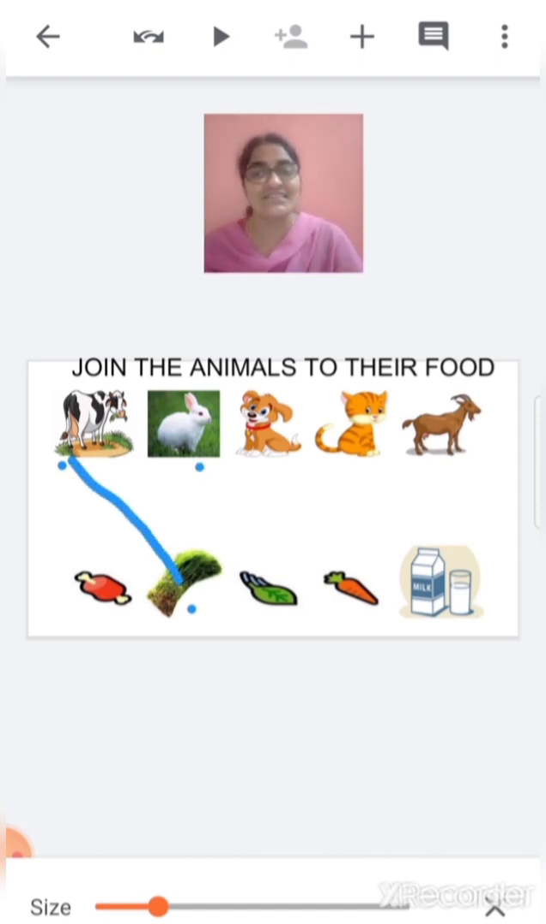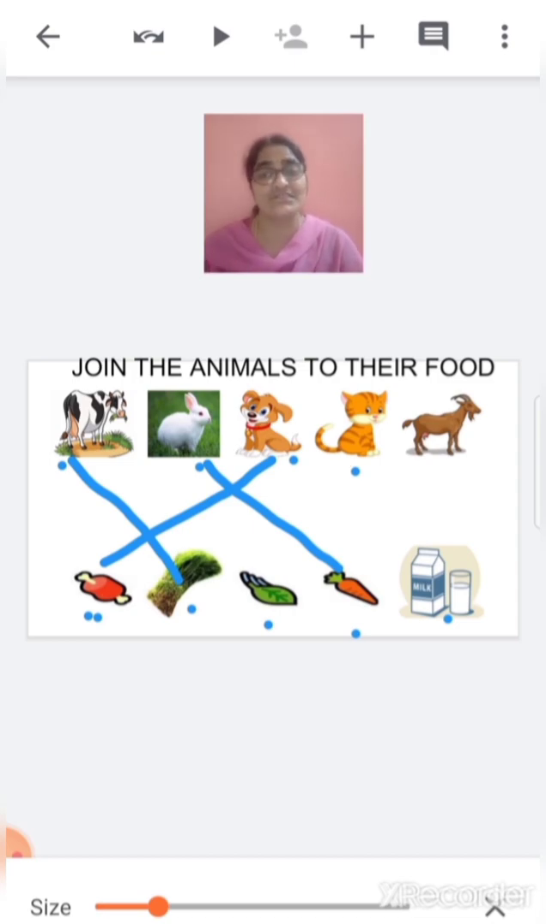Now what is this? Rabbit. Now what does a rabbit like to eat? Rabbit likes to eat a bone? No. Milk? No. Carrot? Yes, rabbit likes to eat carrot. So match rabbit with carrot. Now what is this? This is a dog. Now what does a dog like to eat? It likes to eat leaves? No. It likes to eat bone. Yes, it likes to eat bone. So we are going to match dog with bone.